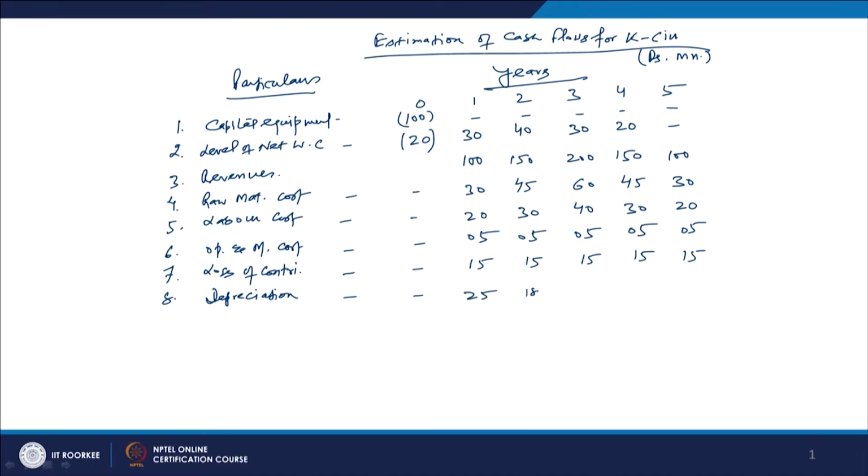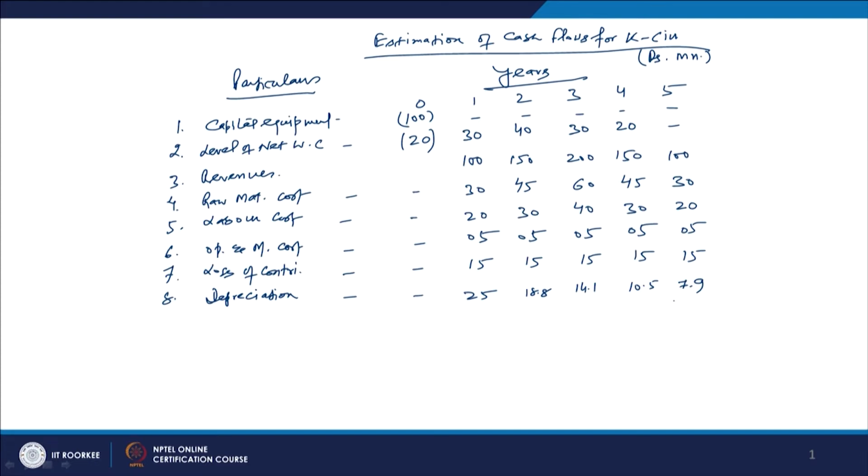Next year this will be 18.8, then 14.1, then 10.5, and then 7.9. The last year's depreciation will be 7.9. We will have to provide for this depreciation.